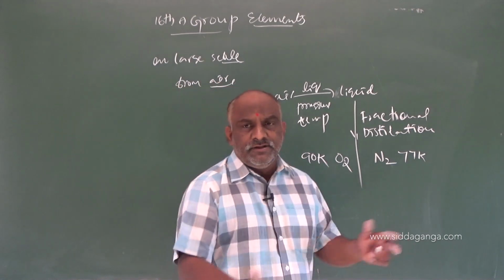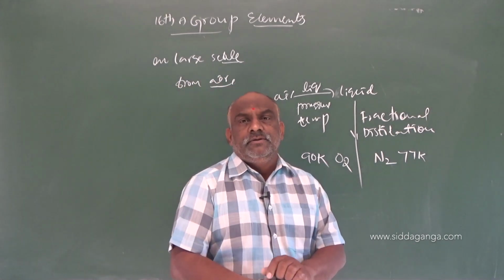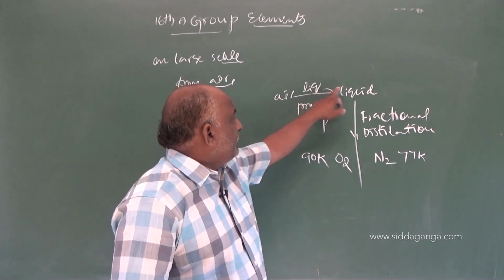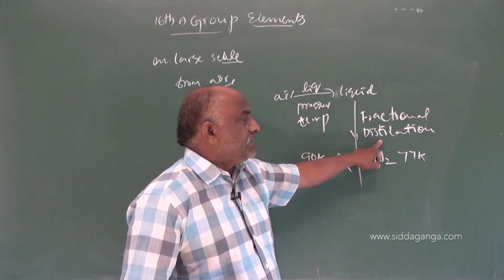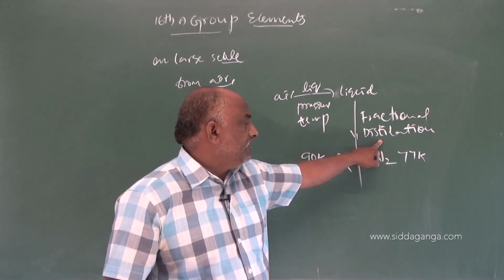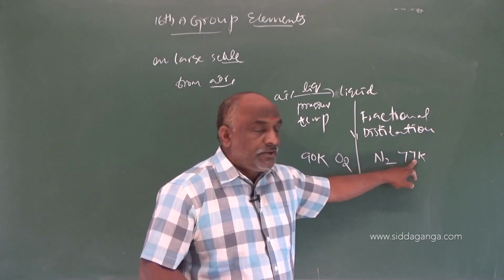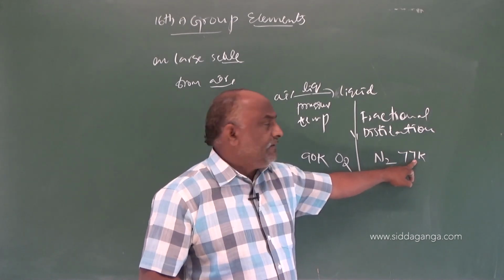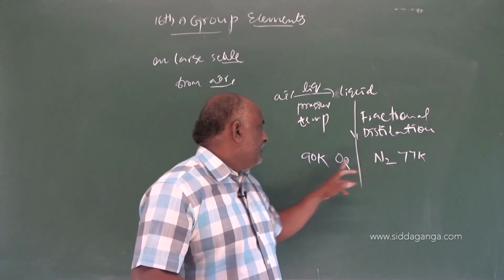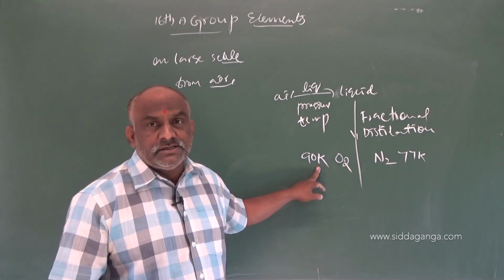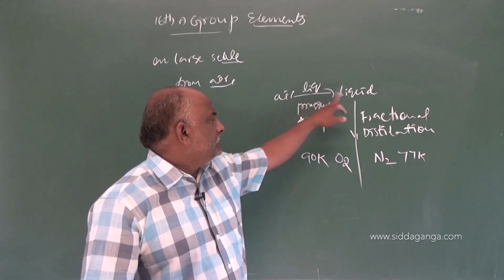So liquefaction of air followed by fractional distillation. We can separate oxygen from nitrogen with respect to the temperature: 77 Kelvin for nitrogen, 90 Kelvin for oxygen. Clear. My dear students, make a note, this is very, very important.